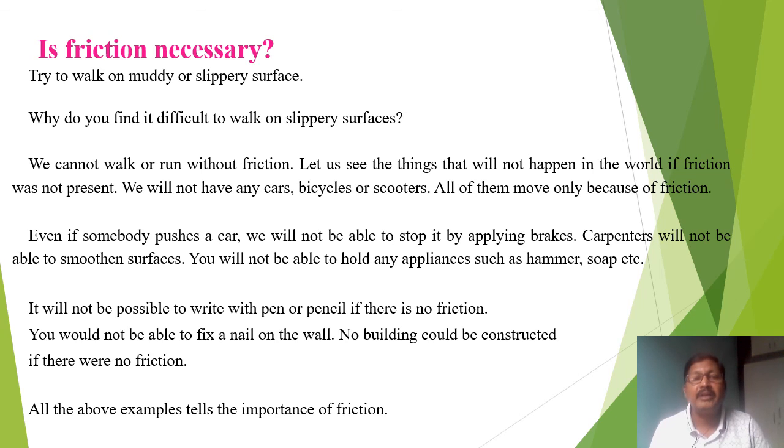Carpenters would not be able to smoothen surfaces. You would not be able to hold any appliances such as a hammer, soap, etc. It would not be possible to write with a pen or pencil if there were no friction. You would not be able to fix a nail on the wall. No building could be constructed if there were no friction.